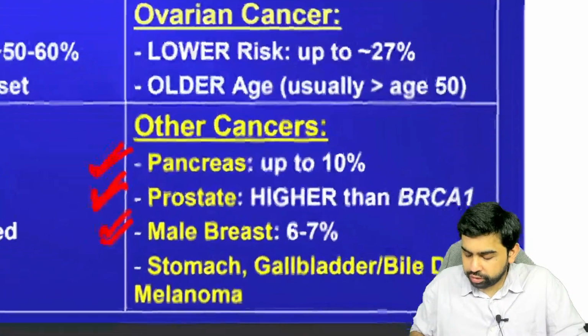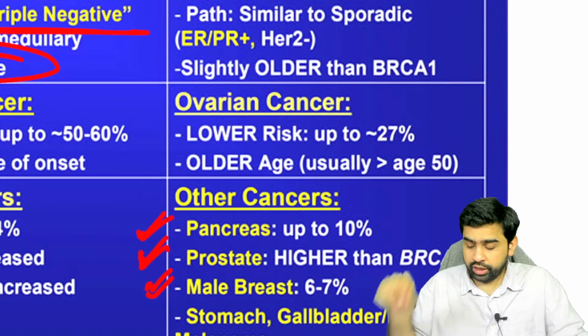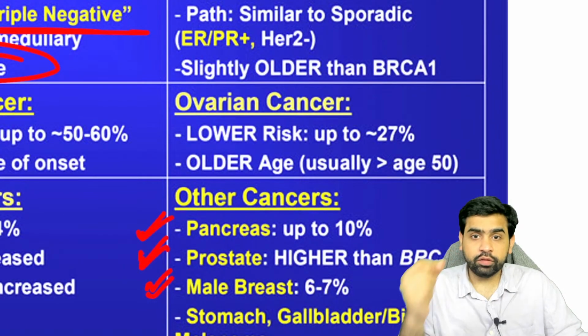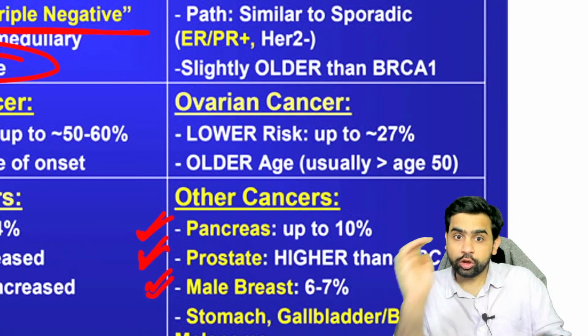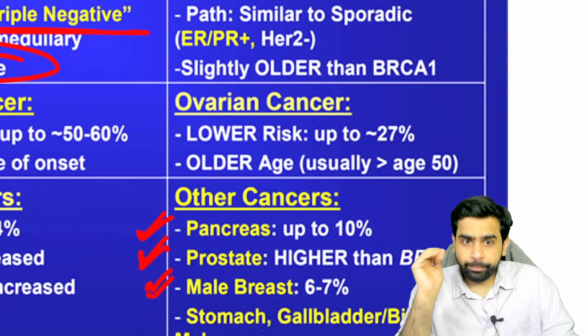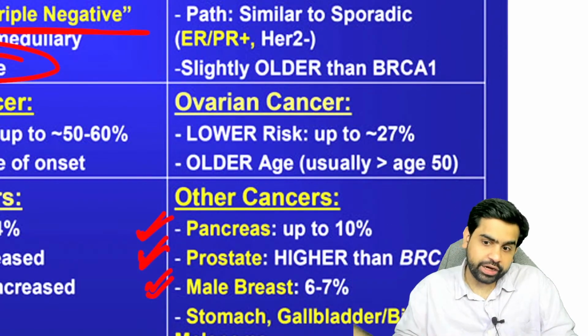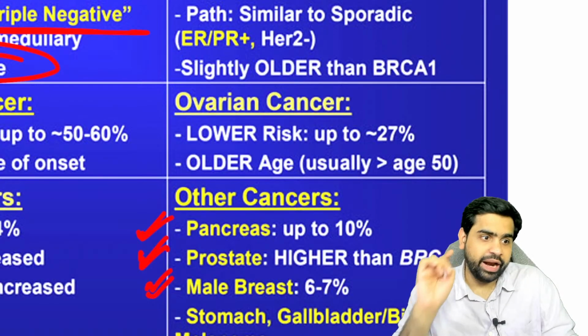Okay, so I hope you have understood this particular point. If somebody asks you, the risk of male breast cancer is associated with BRCA1 or BRCA2? It is associated with both, but the male breast cancer risk is more with the BRCA2 gene mutation as compared to the BRCA1 gene mutation.